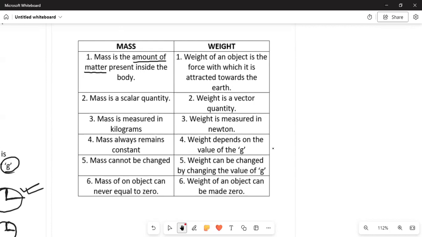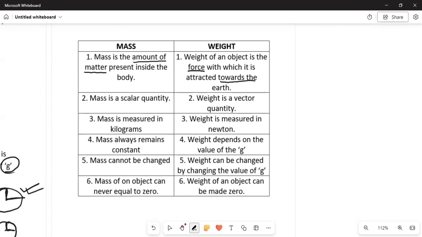But the weight of an object is the force with which it is attracted towards the Earth. What is weight? Weight is the force of attraction with which the object is attracted towards the Earth.